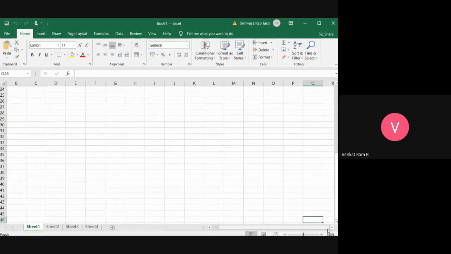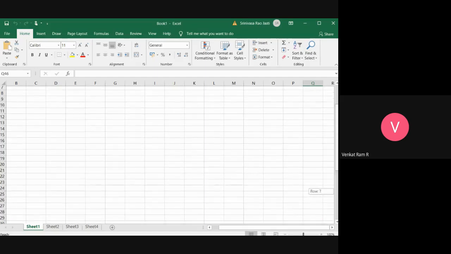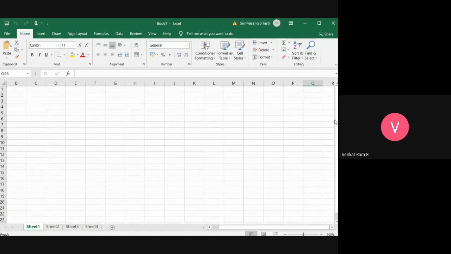If you are having more work, then it will go automatically. If you have to go to the final column or row, right now you can't go by scrolling. But if your work is there in that much, definitely it will take. Right now I didn't enter anything, so you can't go. But once you enter, then it will take.